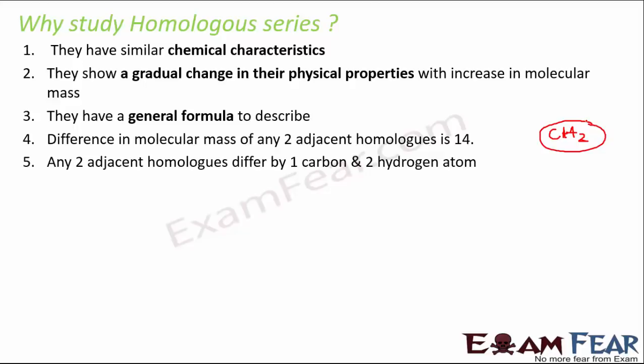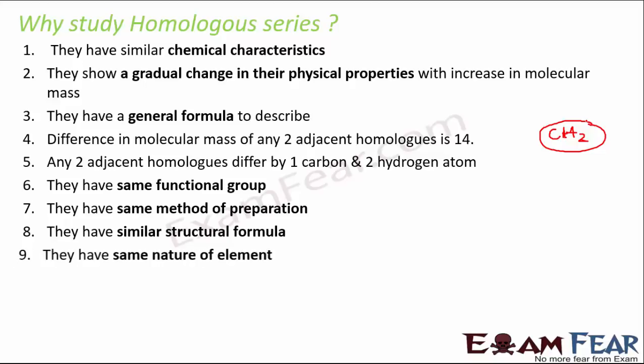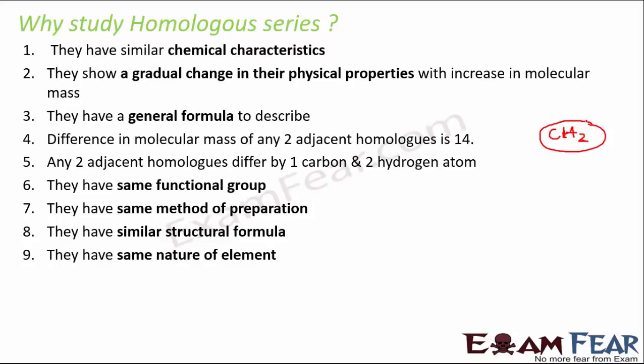Any two adjacent homologs differ by 1 carbon and 2 hydrogen atoms. They have the same functional group, the same method of preparation, similar structural formula, and the same nature of element. Because of so many similarities, we find it very convenient to study the homologous series. If you study the homologous series, you get a lot of information about all the members of that series.